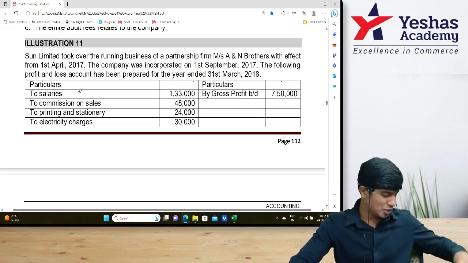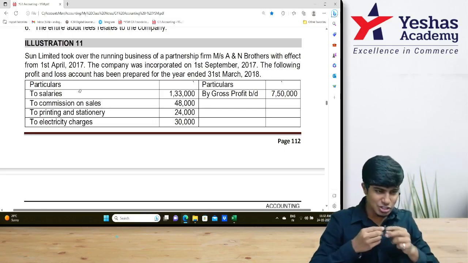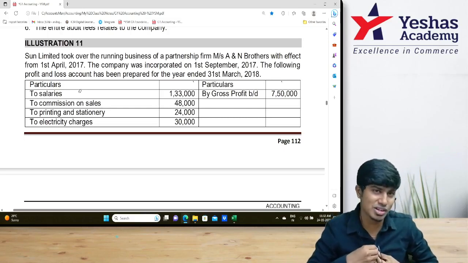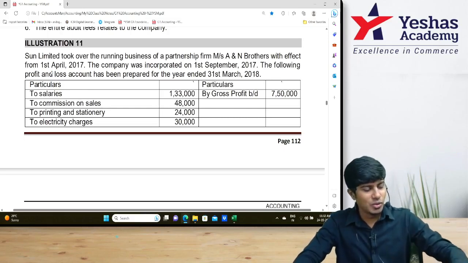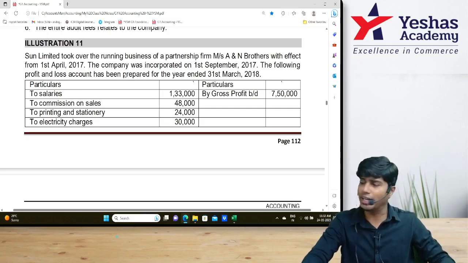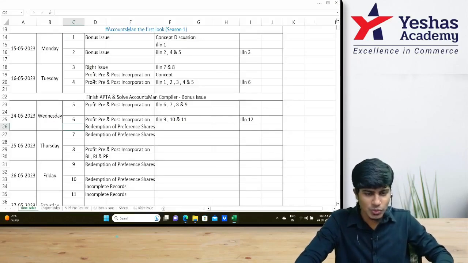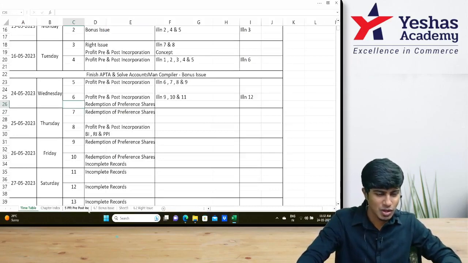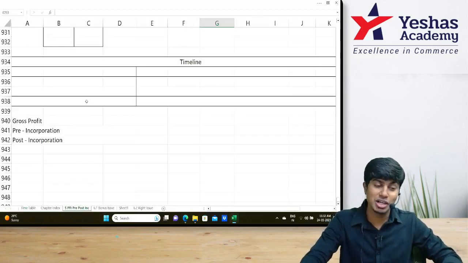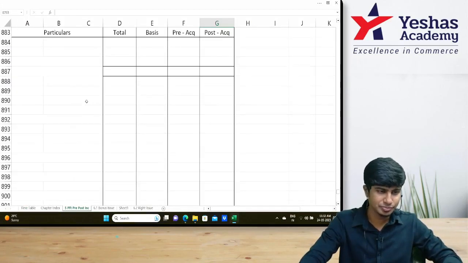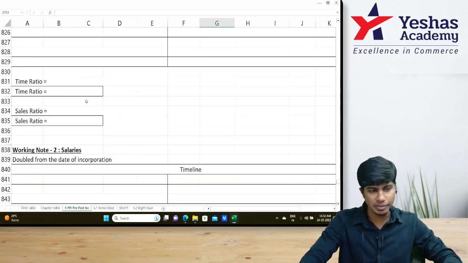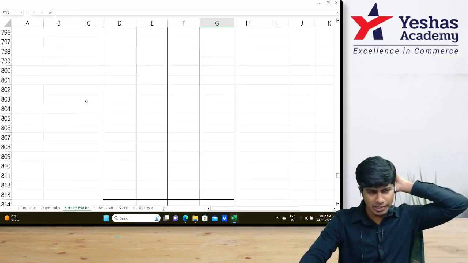All right, let's move ahead. I will solve, you will see. Till now you were solving, I was seeing. You help me with the time ratio. Do we know the dates? Very good. Illustration number 12 will be homework. Very simple.